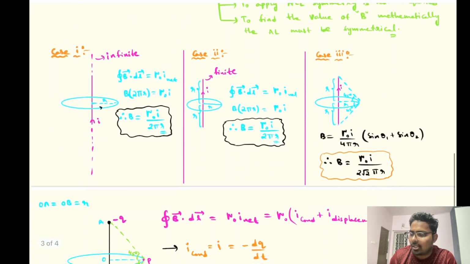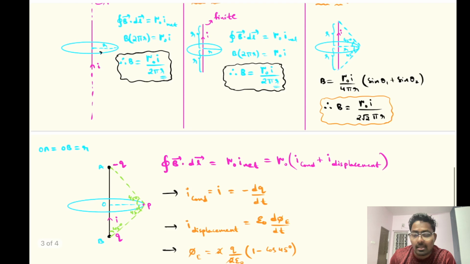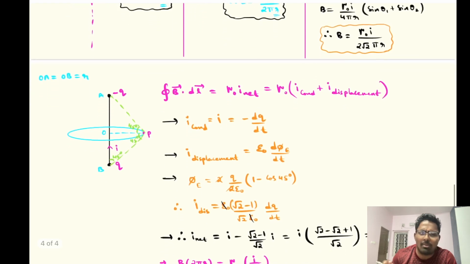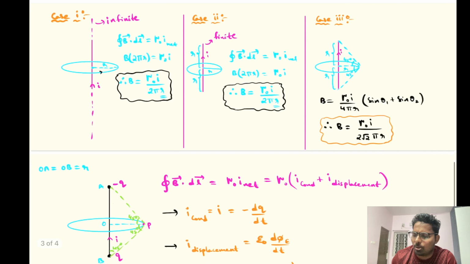But actually, the actual Ampere circuital law formula is this. As I said, you won't be able to find it in the standard books. Only in very good books or foreign books will you find this. Integral B dot dl, I guess it's there in HC Verma, I am not sure. You might find the formula somewhere, but the explanation I am going to tell, I haven't seen in any books. My friend found it in some foreign author's book.